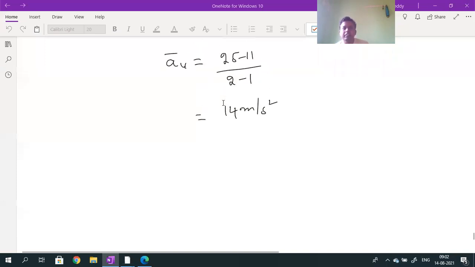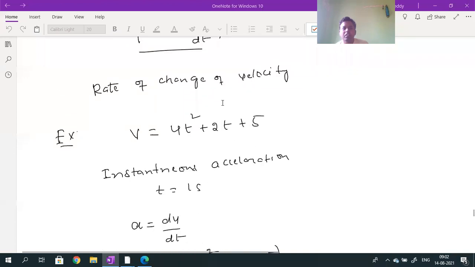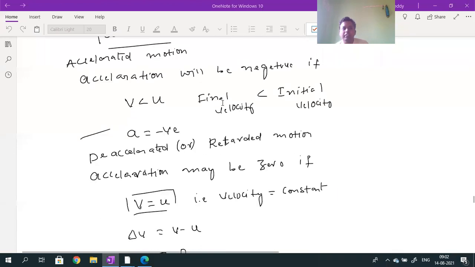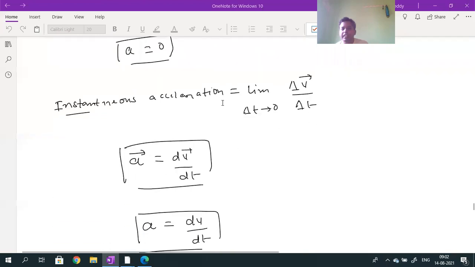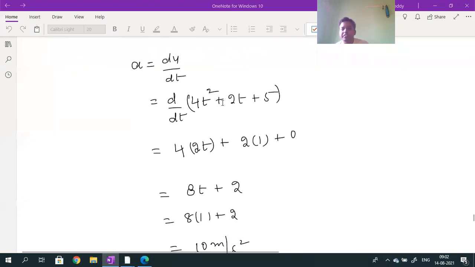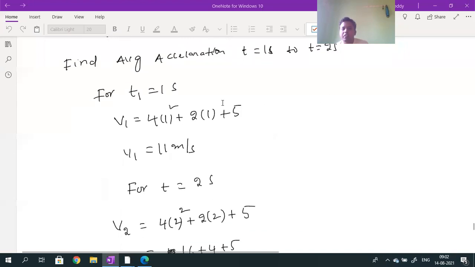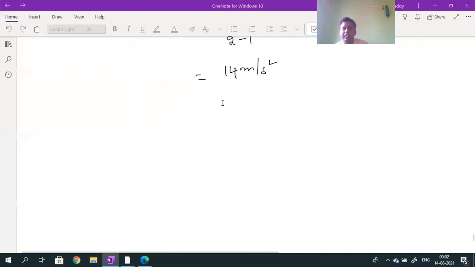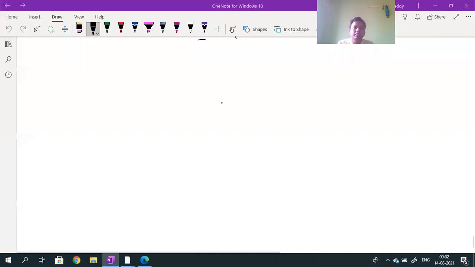So last class we discussed regarding acceleration. What is acceleration? What is average acceleration? What is instantaneous acceleration? Regarding that we have seen. If you want to take the screenshot at the end of the class, that is last class, na? In last class, what we have discussed, those are the points. So today class will discuss. Last class is asking for scroll up.